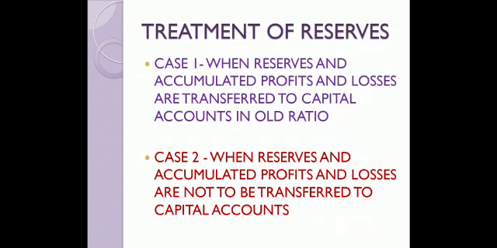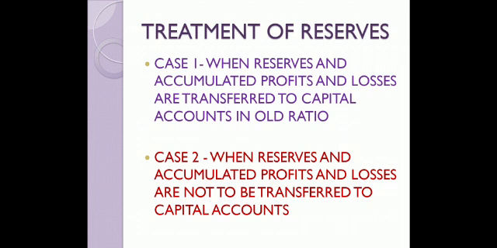This is case 1. And case 2 is another case where partners are even wiser. They say, okay, fine, reserves are to be distributed. But if we distribute the reserve, there will not be any reserve. And if some emergency comes, how are we going to meet that emergency? So they decide that the compensation for reserves and accumulated profits and losses will be provided to the sacrificing partner, but without crediting them to the capital account.